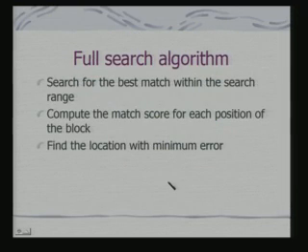So, what is the algorithm to be used? We are considering here the most inefficient algorithm, what we call a full search algorithm. That means you search for the best match within the search range, and search at each position, that means compute the match score for each position of the block. So, I shall shift x y to each pixel position over the search area, compute the match score, and then find the location with the minimum error. This is the least efficient algorithm, which is called full search algorithm.